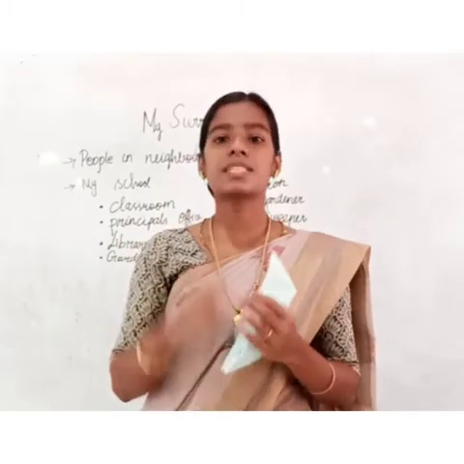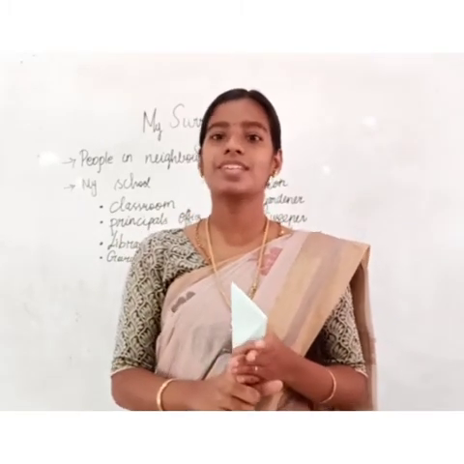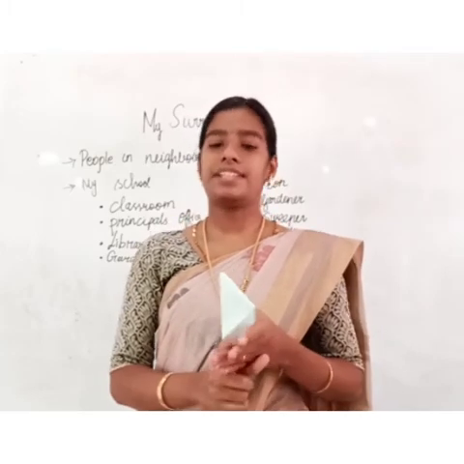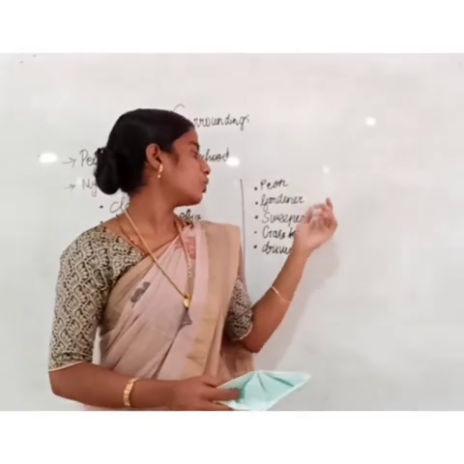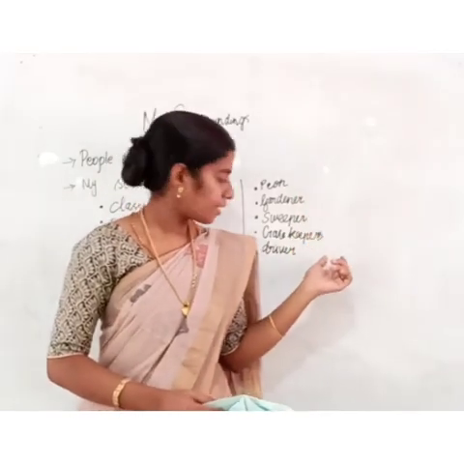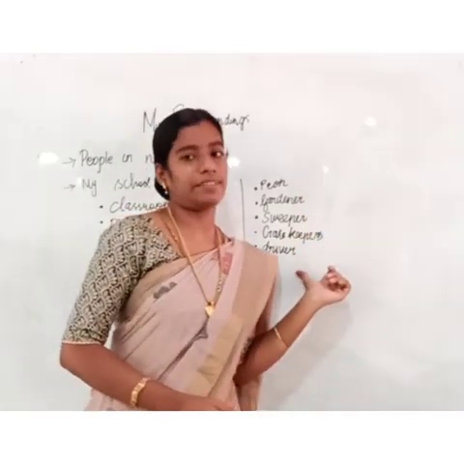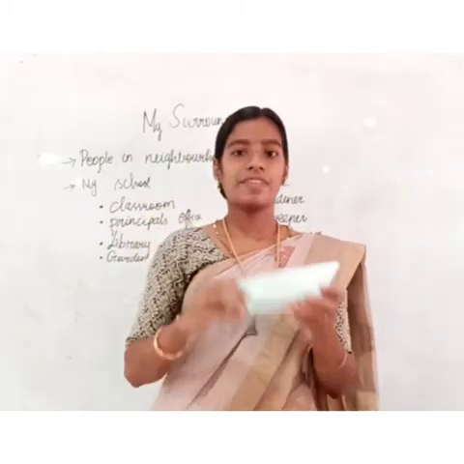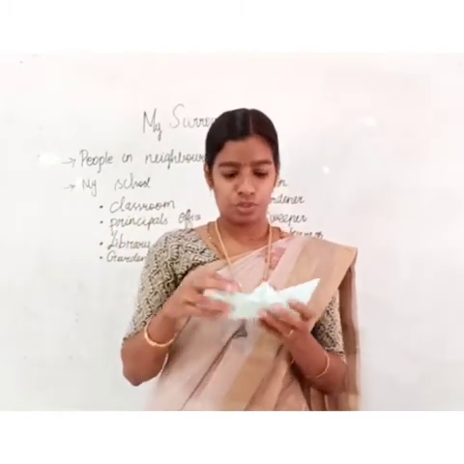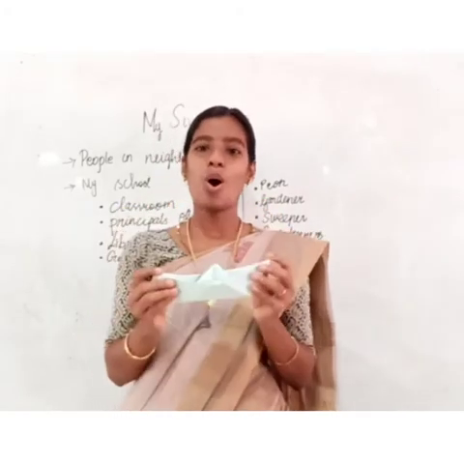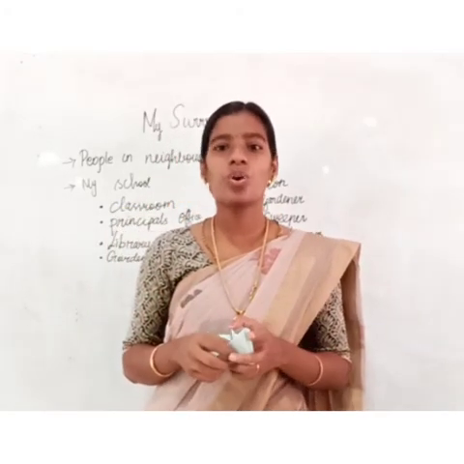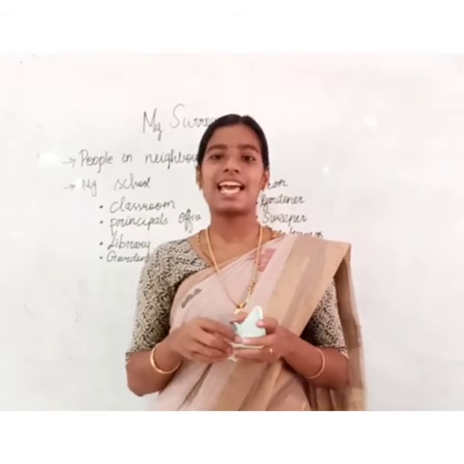Classroom, principal office, garden, playground, library, etc. And the people who help in school are peon, gardener, sweeper, gatekeeper and driver. And we have learned to make this beautiful boat. So, did you enjoy this class?